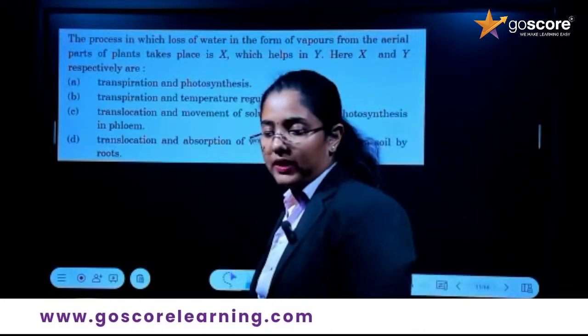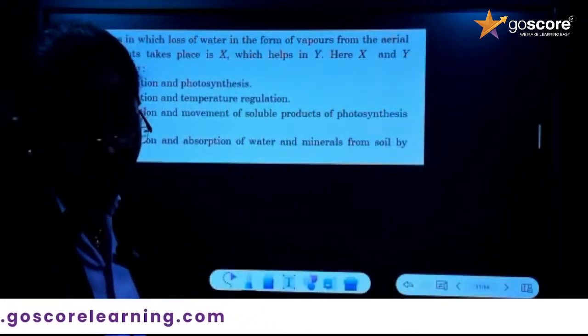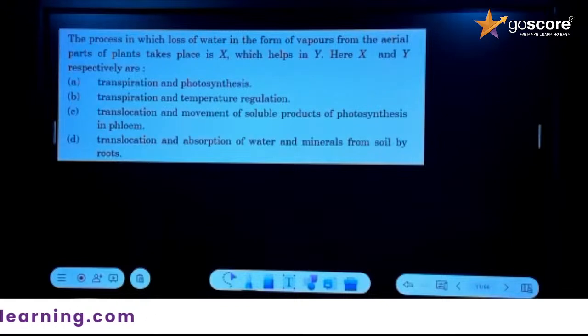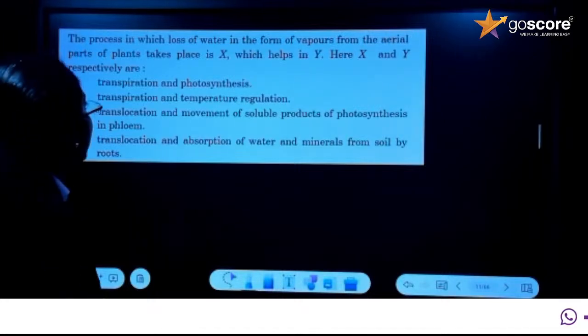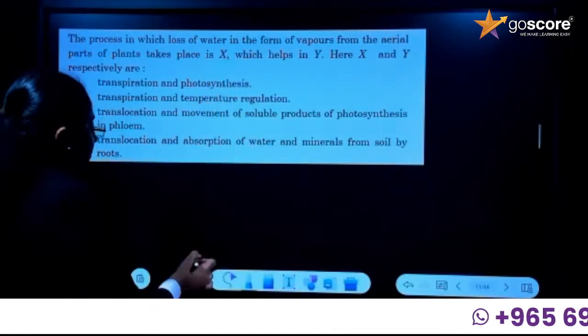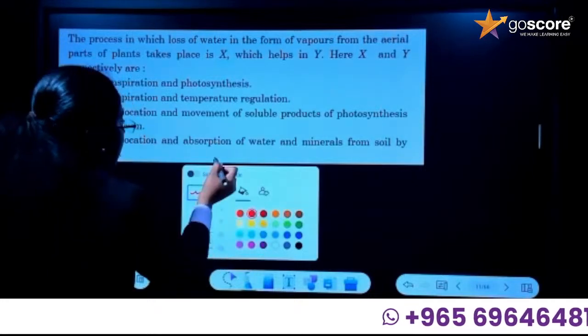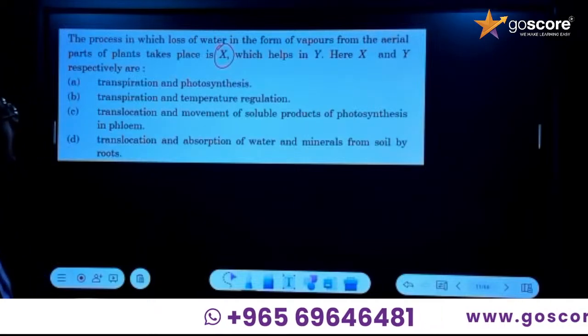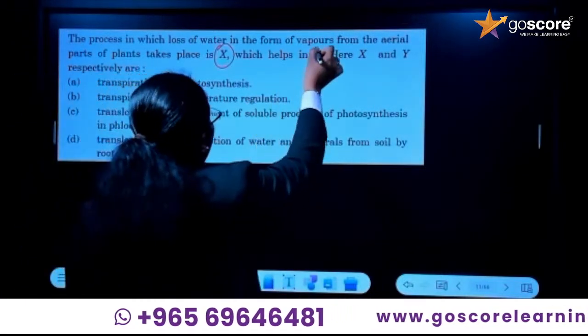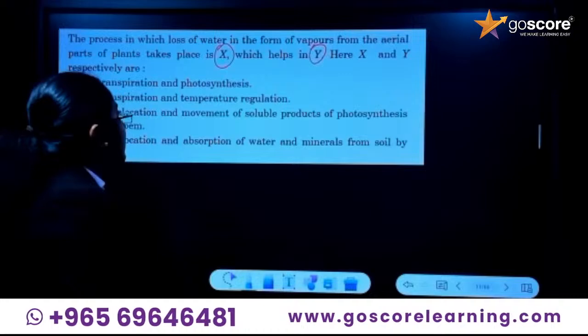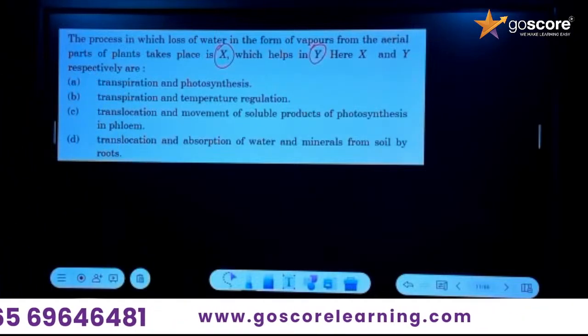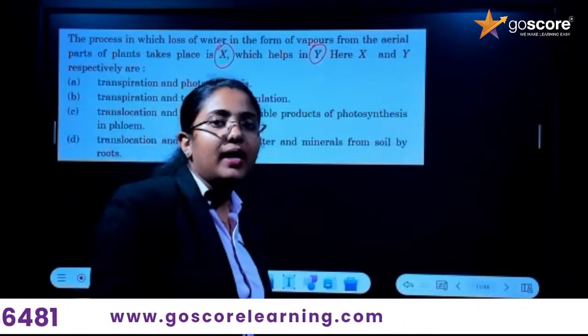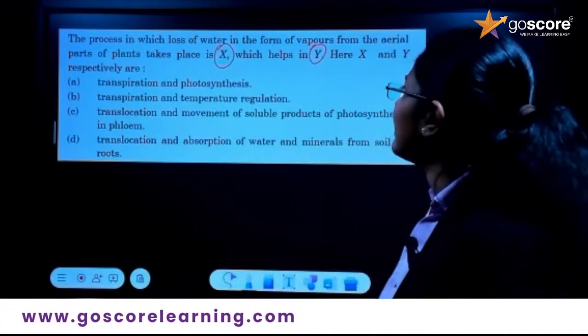Okay, so next question. Read the question properly. Yeah, Vishwa. Hi. So what is the question here? The process in which loss of water in the form of vapors from the aerial parts takes place is X, which helps in Y. Okay, what is the process given here? The process given here is X. So what we have to find is what actually X and Y are.